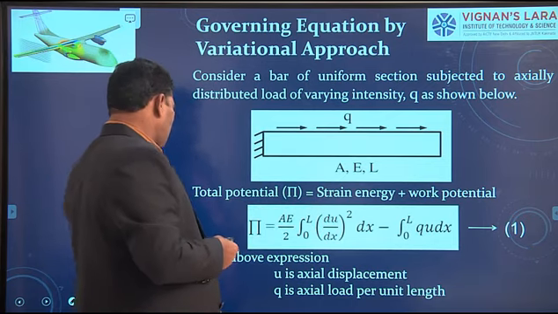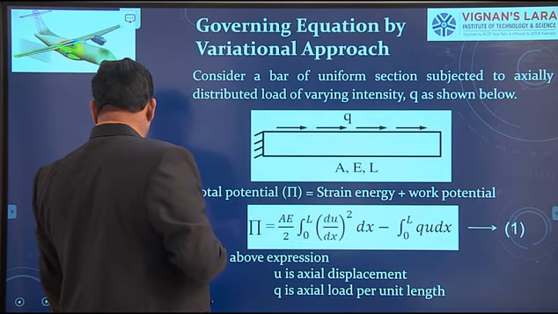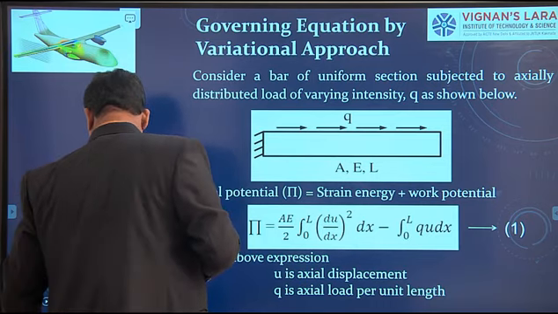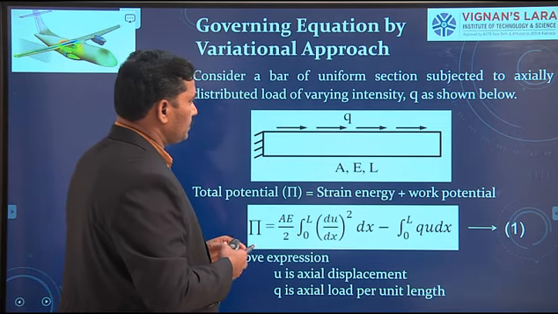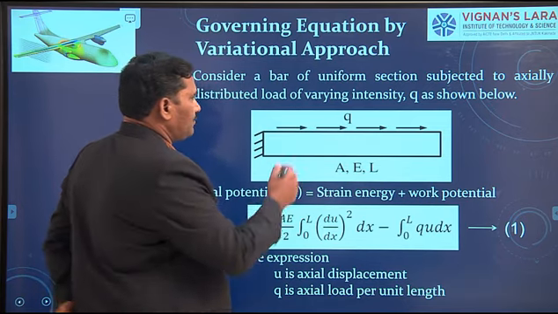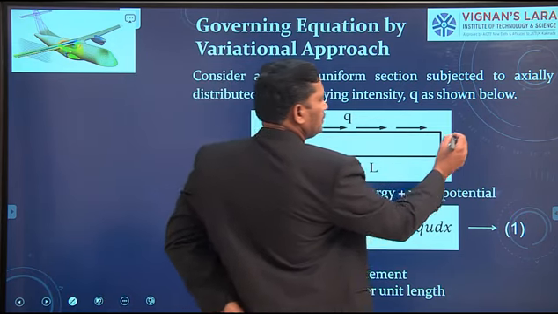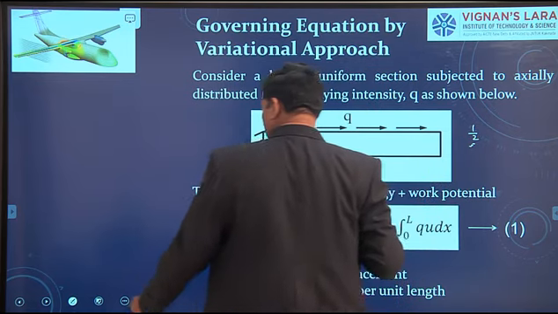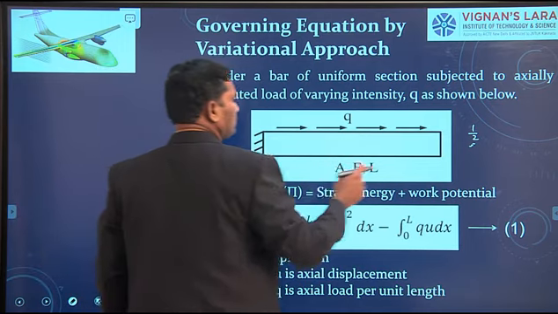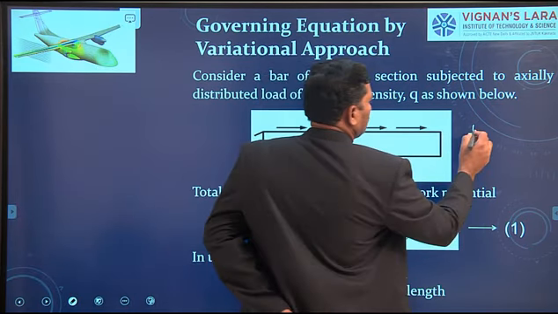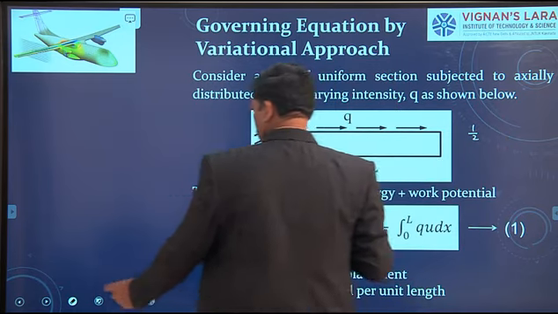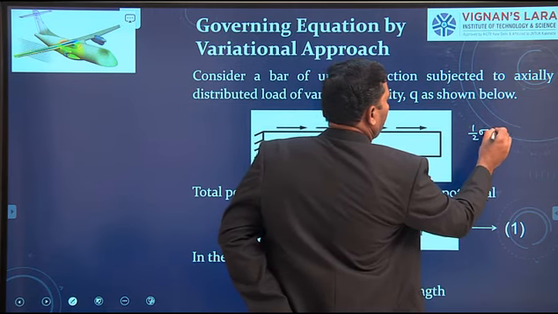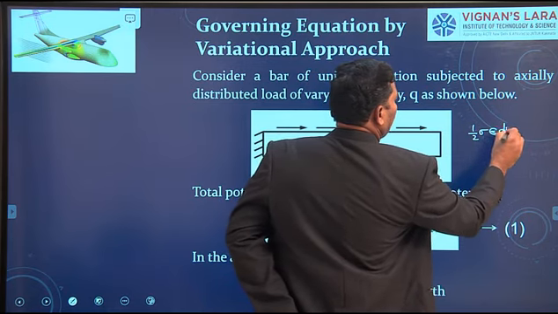Now strain energy, how do you determine? Let us see. To determine the strain energy of this body, the expression is half into integral of sigma into epsilon dV.